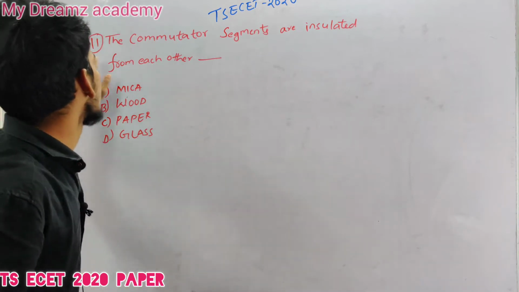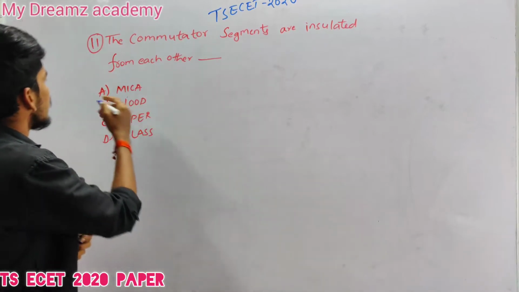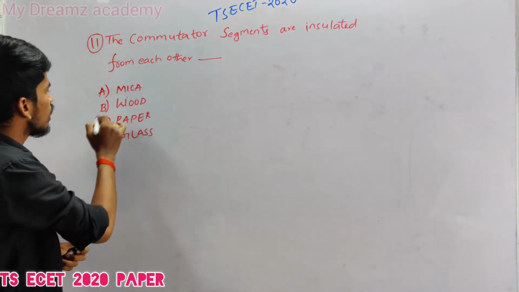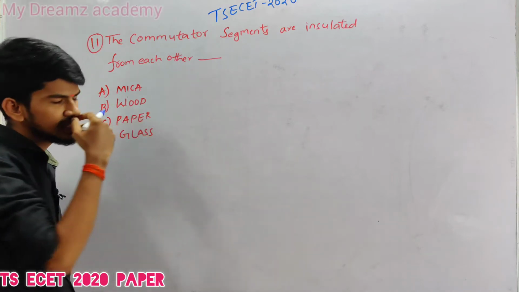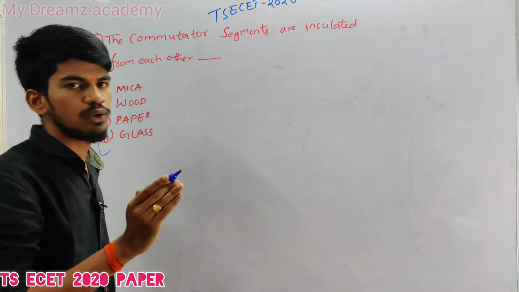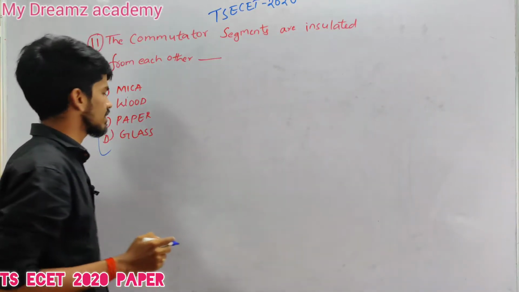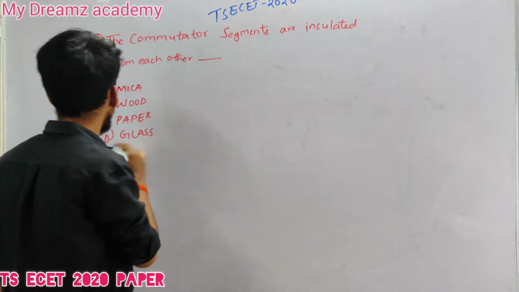The 11th question: the commutator segments are insulated from each other using option A mica, option B wood, option C paper, option D glass. In this type of question, all these elements are insulating materials only, so you need to follow the elimination method based on their advantages and disadvantages or priority values.